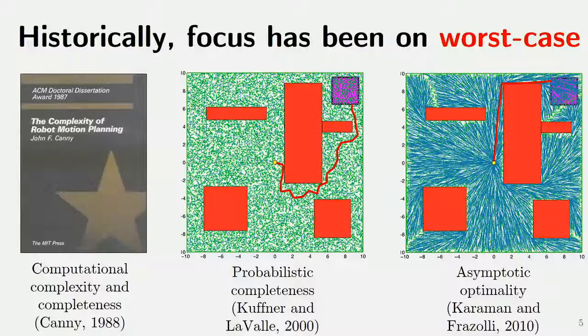And historically, the focus of motion planning has been on worst-case performance. Initially, it was about computational complexity and completeness. And then with the advent of sampling-based planning, it became things like probabilistic completeness, or asymptotic optimality, that is finding the optimal path given an infinite number of samples.